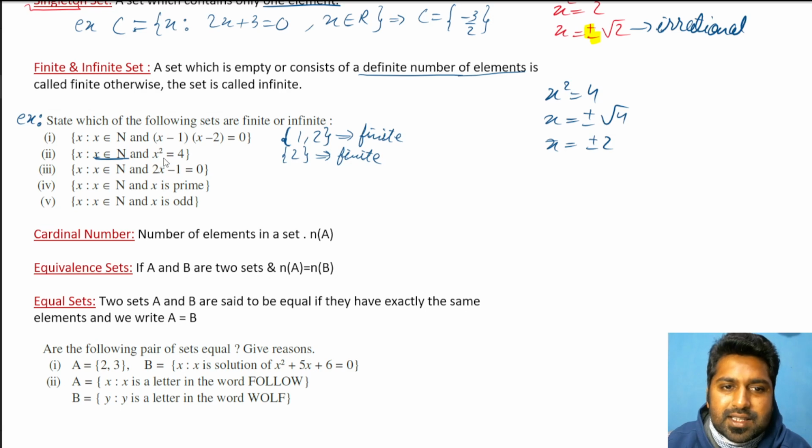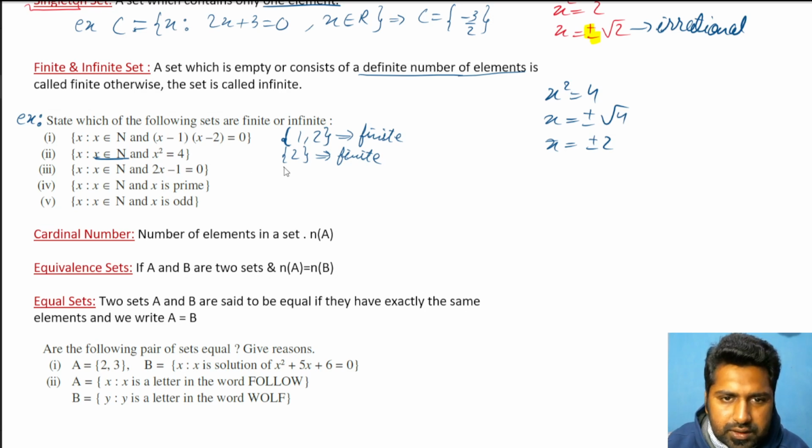This is a very smart way to judge this. Like quadratic equation, everyone may think that quadratic has two roots, so two roots means two values, so must not be a singleton set, but we have to satisfy both the conditions simultaneously. We are getting two values, but why am I writing only 2? Because x should belong to natural number also. Minus 2 is not a natural number.